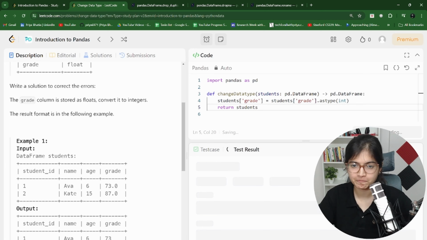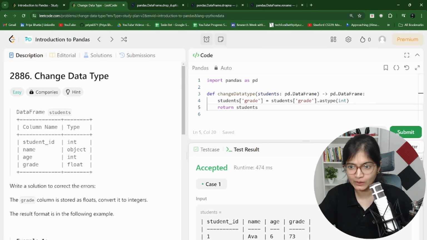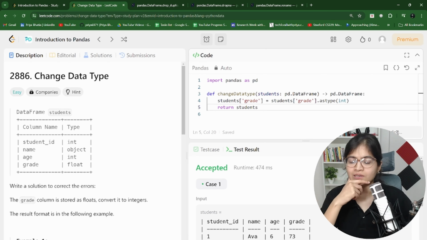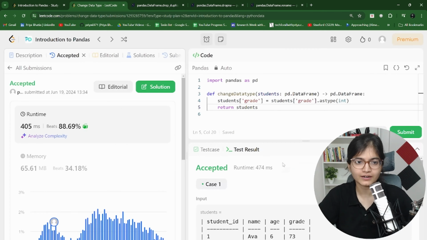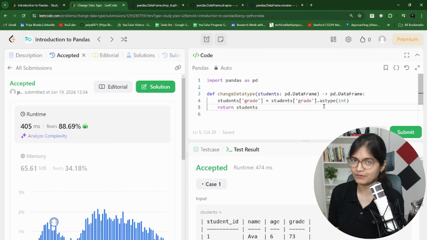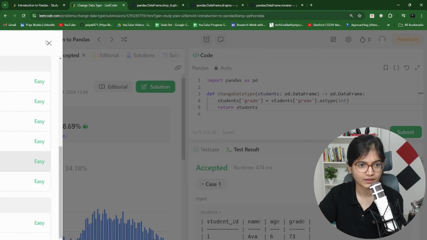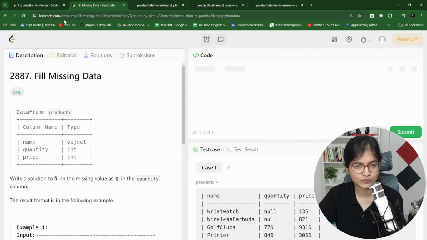Let's see if we'll get some error. Let it run. Okay. For now, it is accepted. Let's see whether it is passing all test cases or not. And boom, it is passing. Very good. Great. Superb. So whenever you want to do any type conversion, do remember that we have a function in the pandas framework, astype, and you can consider that to do the typecasting. Perfect. Now let's move ahead.